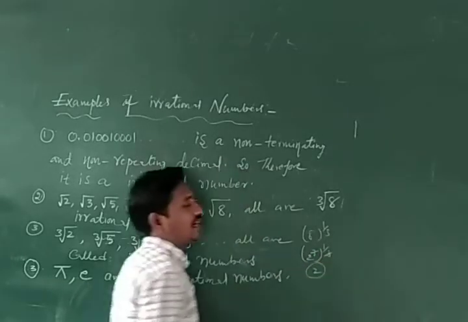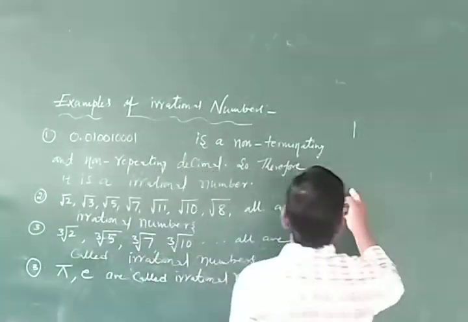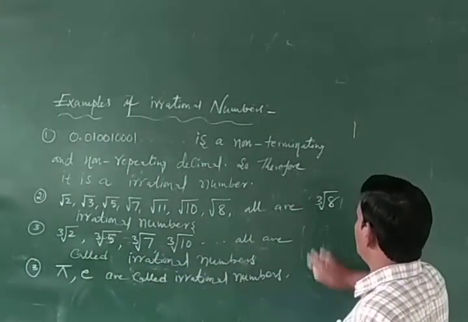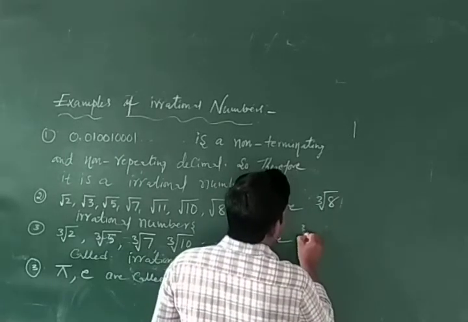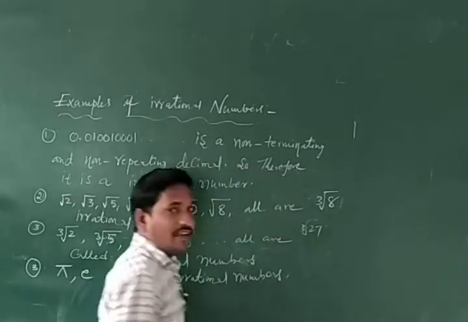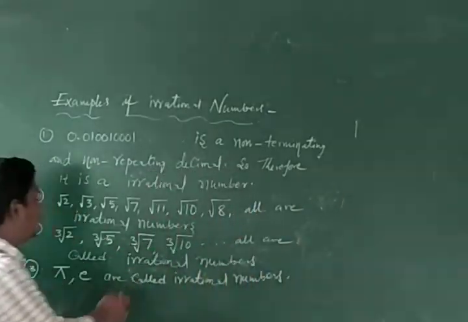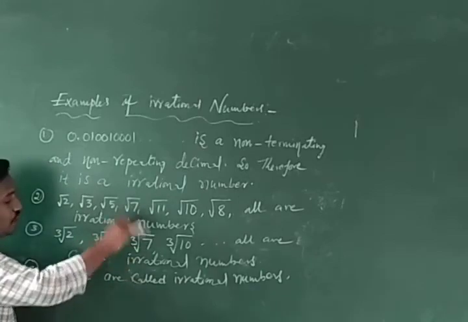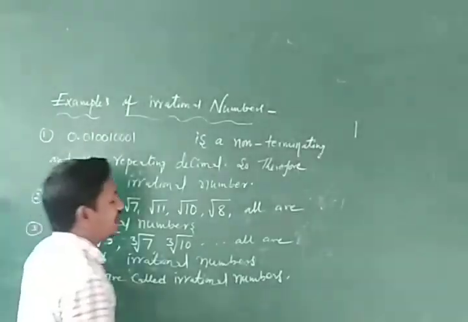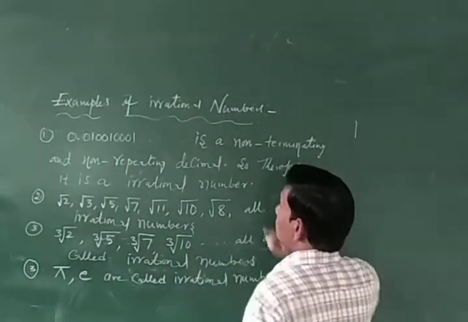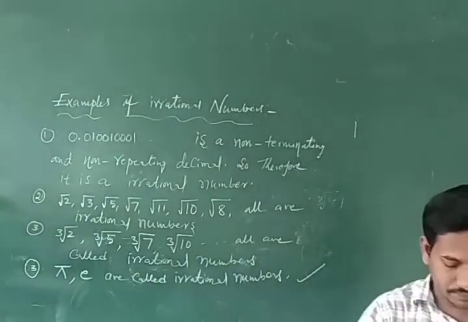2 is an irrational number. Sorry, 2 is a rational number. So that's why cube root of 8, and cube root of 27 is also not an irrational number. Only some cube roots of numbers are irrational numbers, not all. Pi comma e are called irrational numbers. These are some more examples of irrational numbers for now.